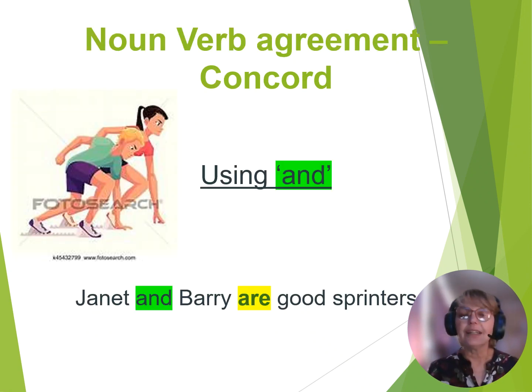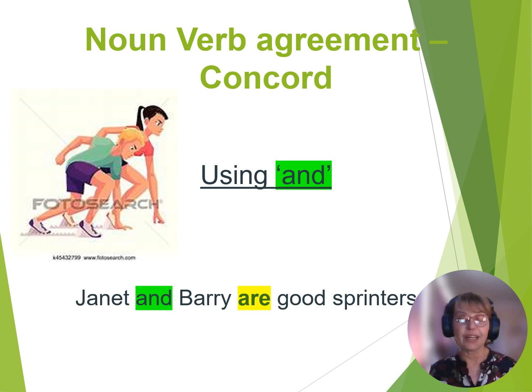We're going to look at the noun-verb agreement. It's also known as the concord, and concord is not an aeroplane. It's something rather different, and agreement means we're going to look if the noun that is used and the link that it has to any other nouns are correct according to what our rules say we should have, whether it's singular or whether it's plural, and that will tell us whether we're going to use am, is, or are.